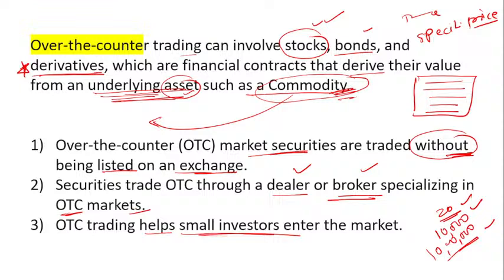Yes, the underlying asset is a stock or bonds. Whenever they use the term underlying asset, you have to keep in mind that it is stock and bonds. Yes, Chandan Kumar, now you understand.